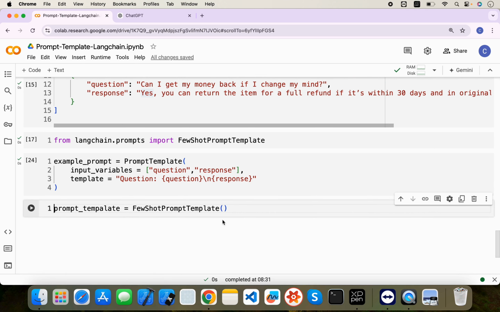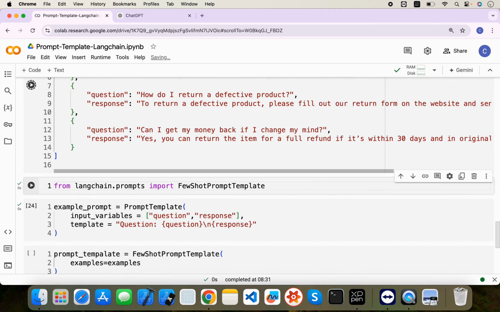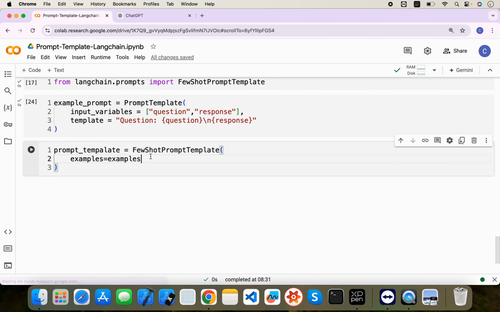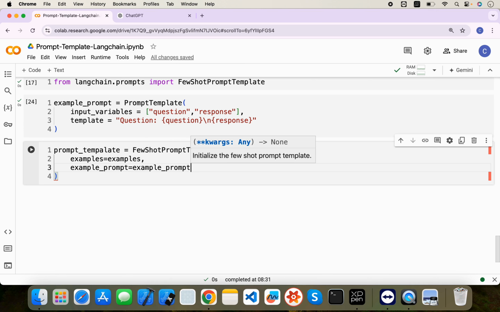Let's run. Okay, so for few shot we need to provide, let's say, first examples. So examples will be what we have provided, the name, the example, right? Let me run it as well. So it is our example. Now second will be example prompt, which is nothing but what we had created now. Okay, example prompt.